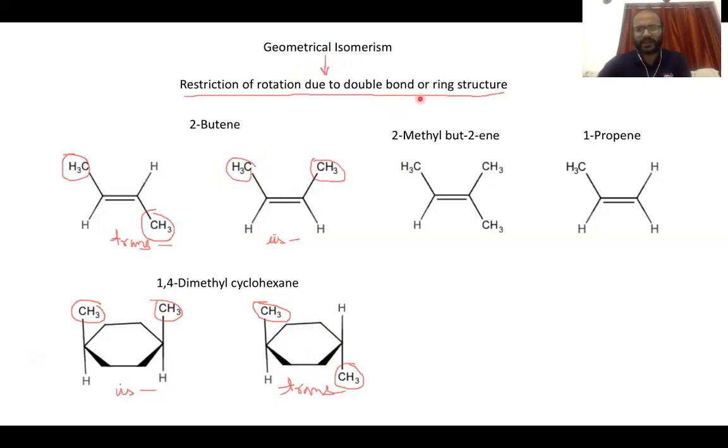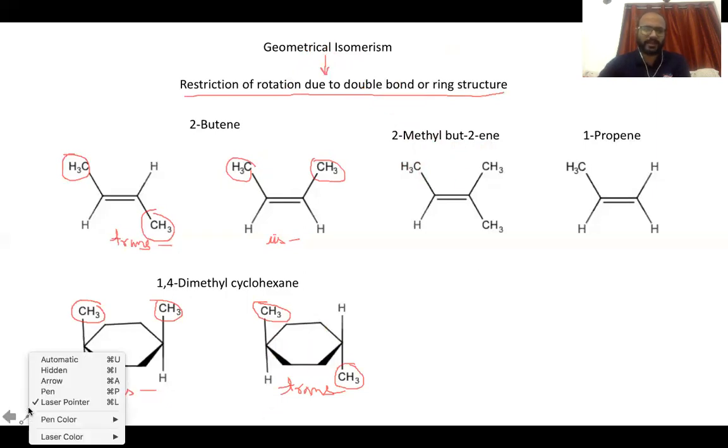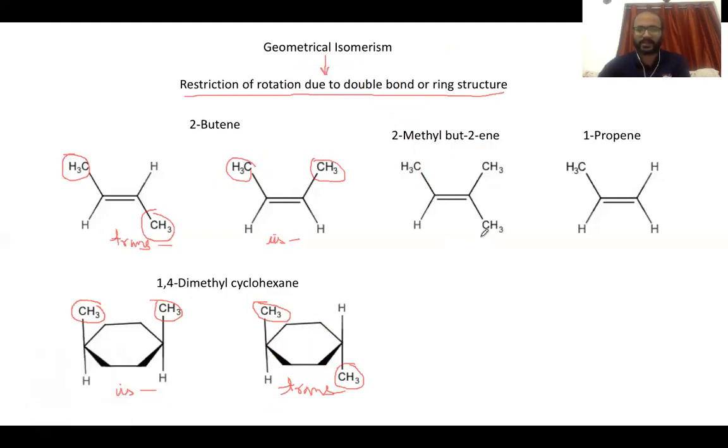Now let us look at another molecule, 2-methylbut-2-ene. You can easily know that this is the correct structure because if you number it 1, 2, 3, and 4, this is your carbon chain, so you have 2-methylbut-2-ene.